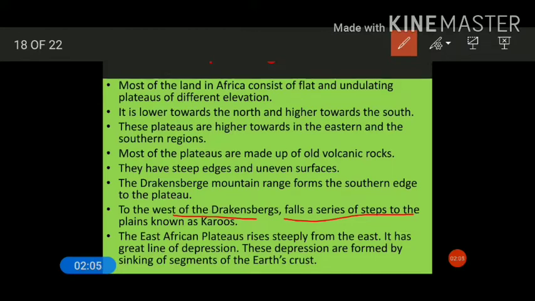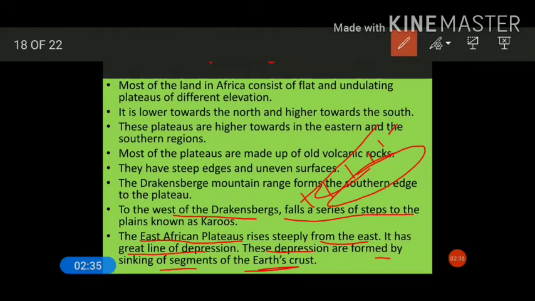Now the East Africa plateau rises very steeply from the eastern part of Africa. It has a great line of depression, and this depression is formed by the shrinking of a segment of the earth's crust. Just below the eastern part of the plateau you have a depression.